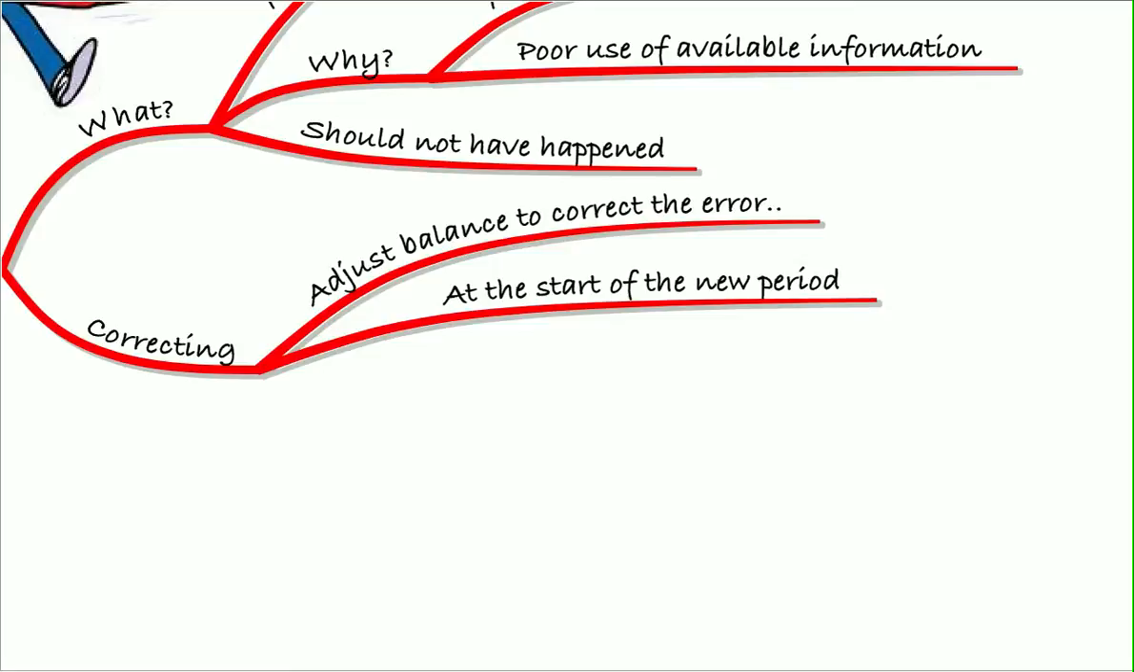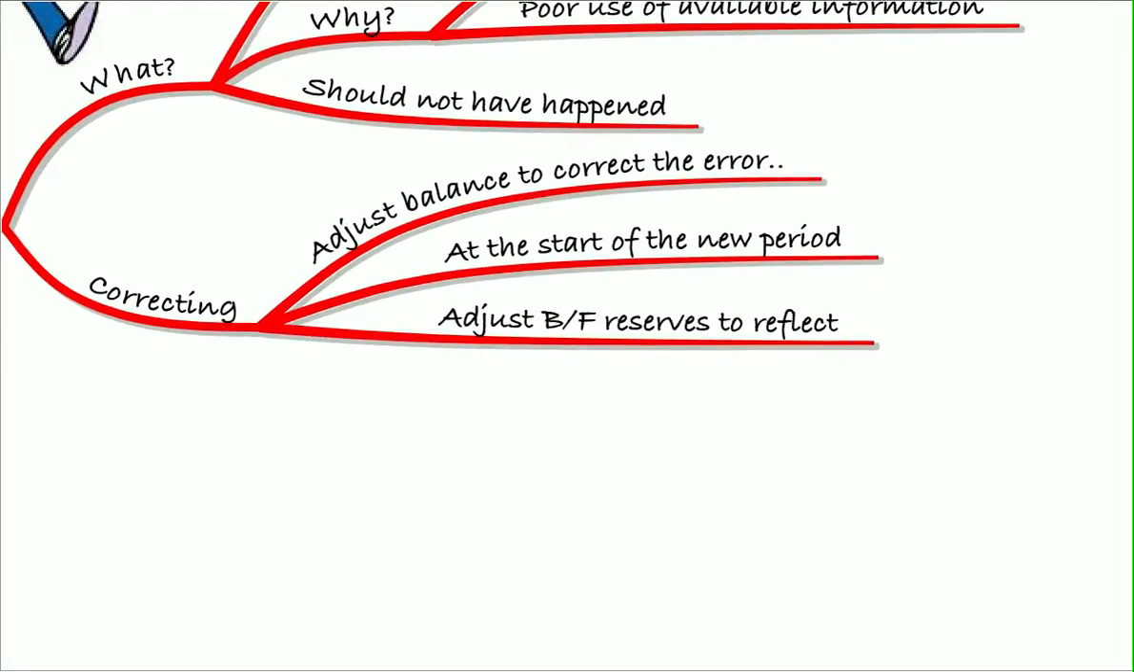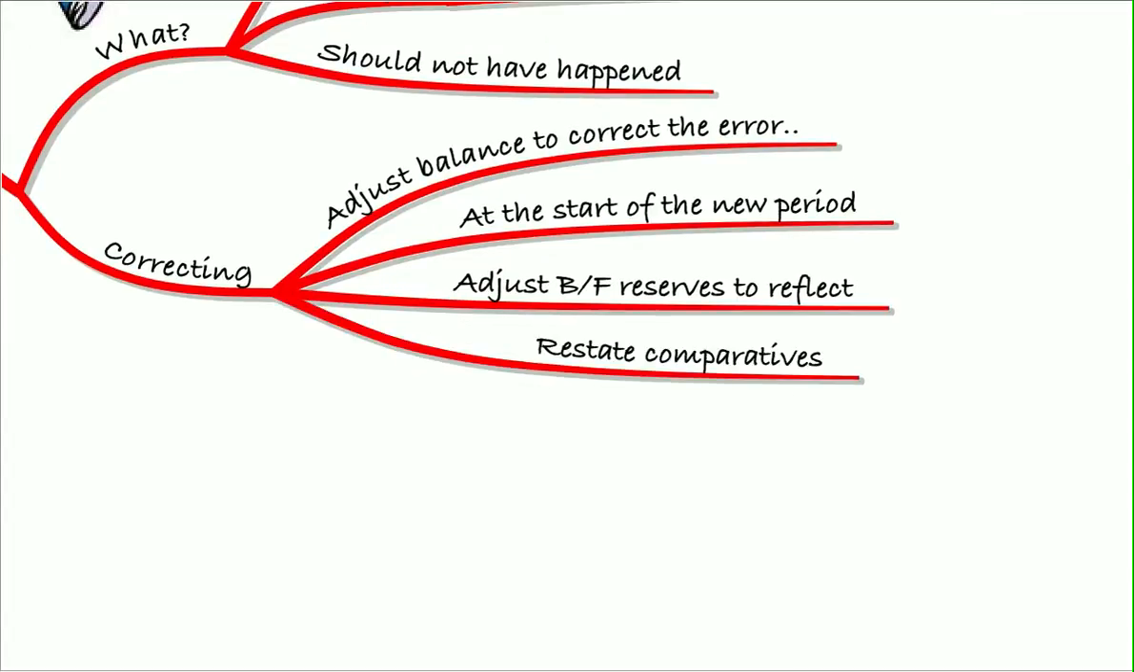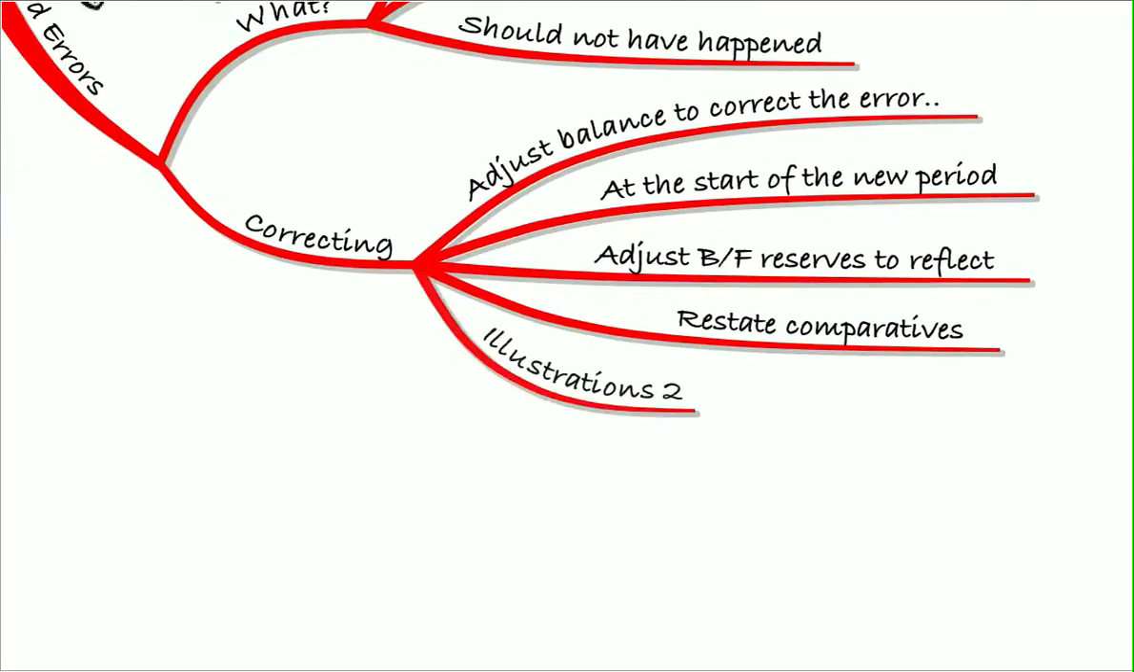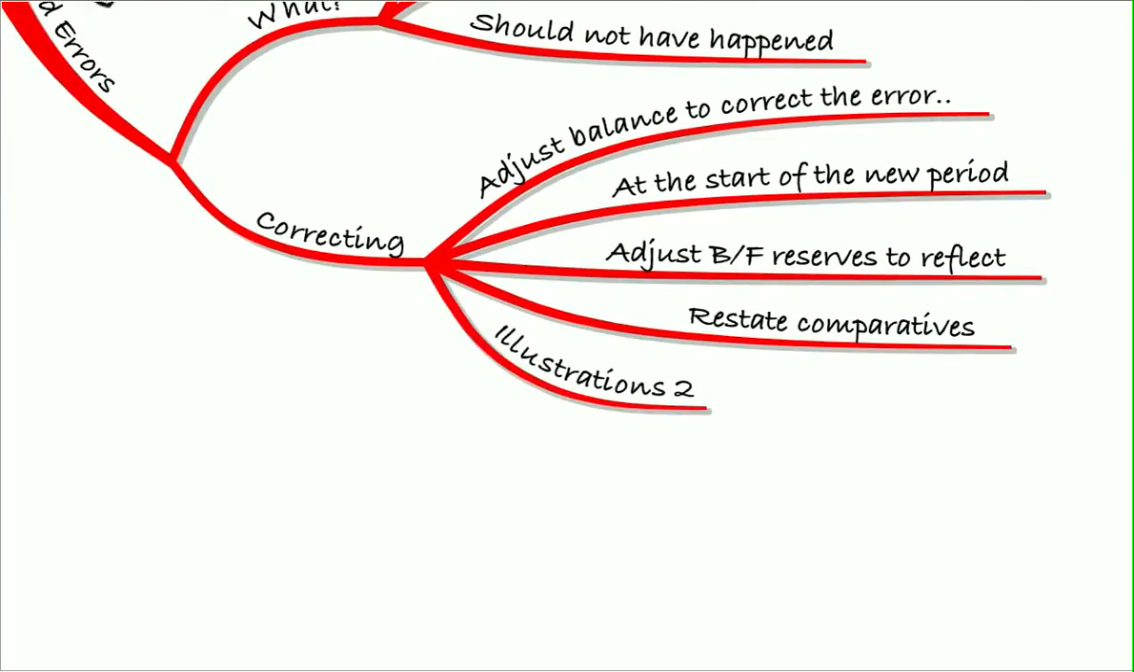So we found the error last year. We're going to have to adjust the balance to correct the error at the start of this new year. That will mean that we need to adjust the reserves brought forward. So we do that and we restate the comparatives so that we've adjusted completely for the error. We did a detailed example of that in illustration 2.